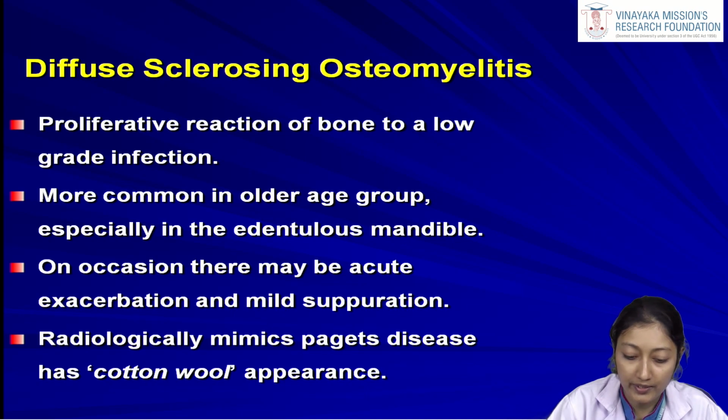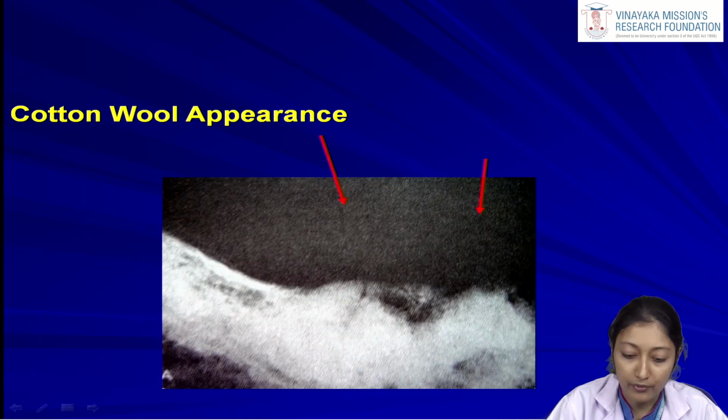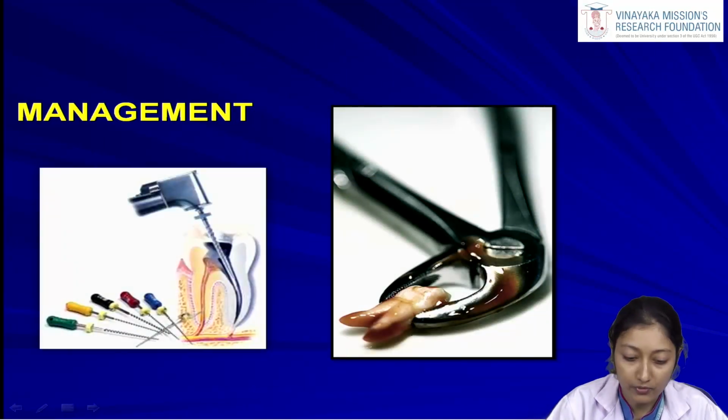There can be an acute exacerbation or a mild suppuration seen in this kind of osteomyelitis. Most importantly, we have to remember the radiographic picture can mimic that of Paget's disease, that is a cotton wool appearance. If you see this radiograph of the edentulous mandible, in this one specific region we can see a cotton wool type appearance, and then we have to suspect a case of this osteomyelitis. Management, again, is either the extraction of the tooth or the endodontic treatment of the tooth in question.